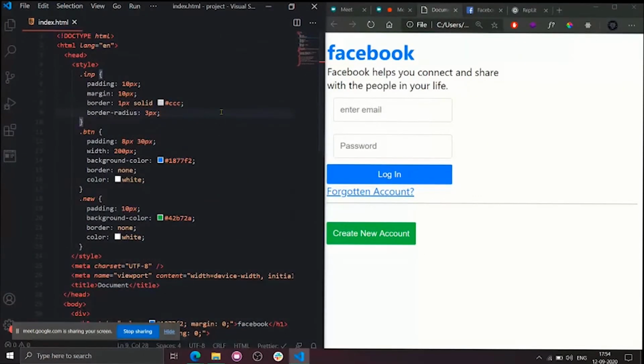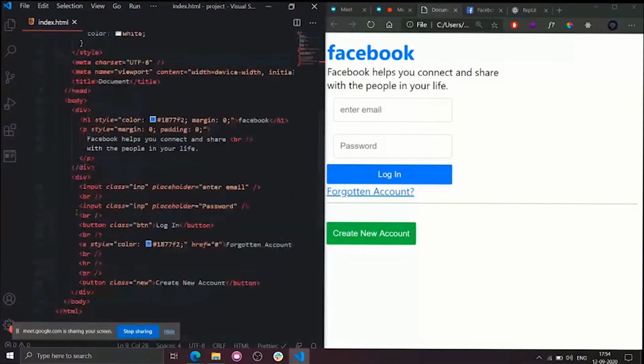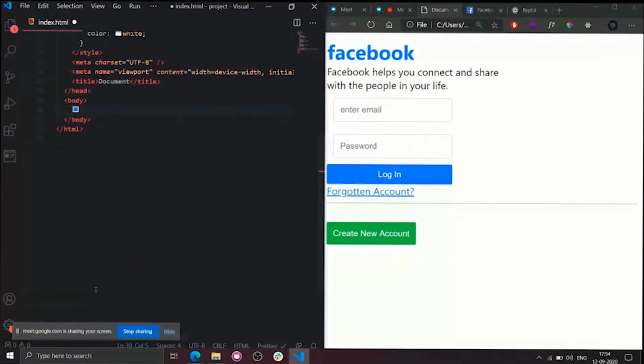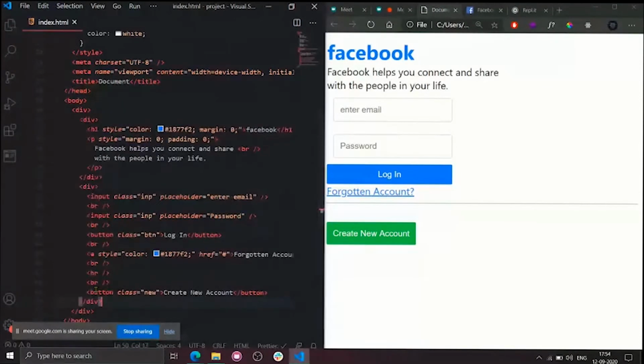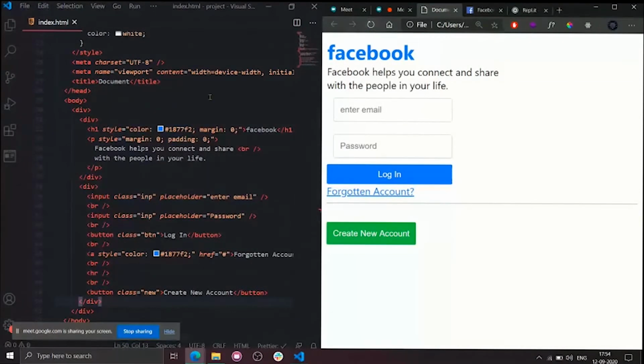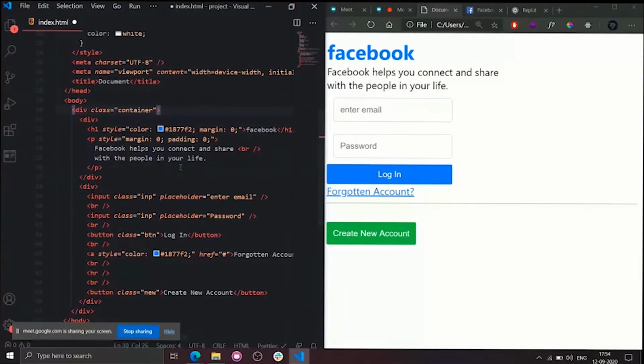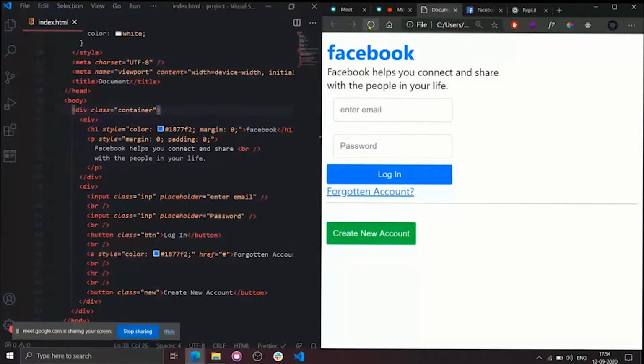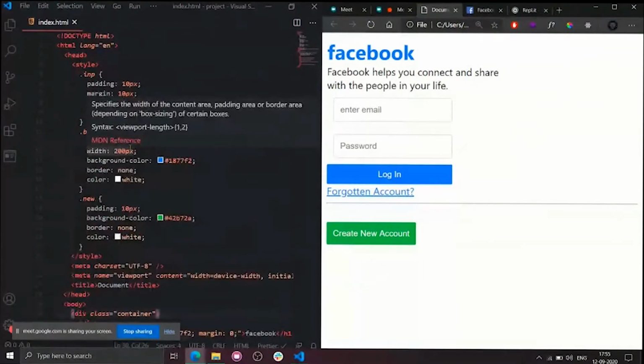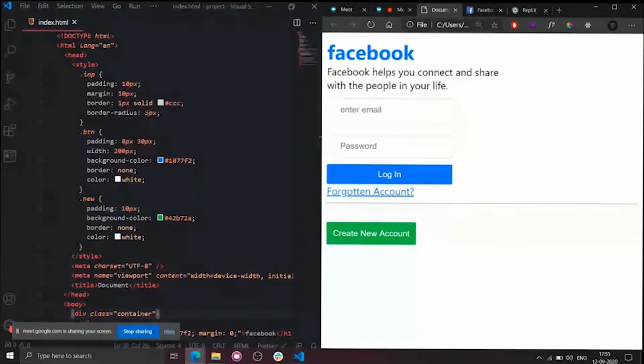Now I will enclose all of these tags, I mean this div tag as well as this div tag, in a single div tag, like the ultimate parent to everyone. I kept a simple empty div and pasted the entire code inside that div. Nice. Still there is no change, and there will be no change. Now I will give a class name to the parent, container. Still there is no change. Why? I haven't written any styles for container. Now let's see what will happen.